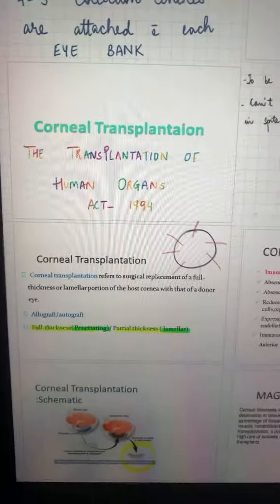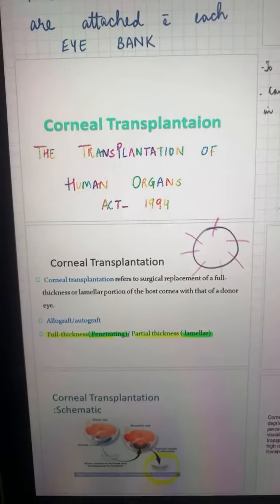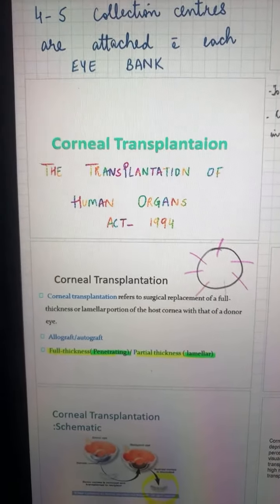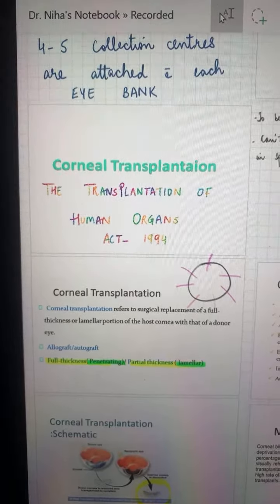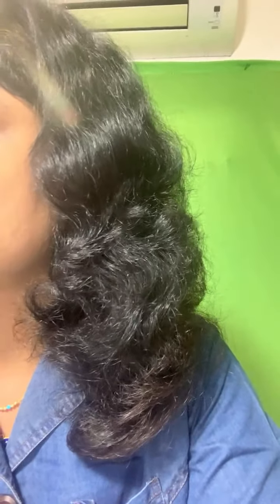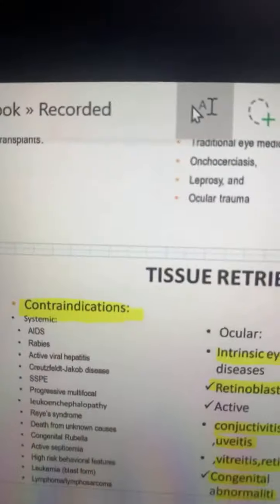See, this is there. The Transplantation of Human Organs Act was passed in 1994. So this is your question number 1. All right. Then we move to question number 2. Okay, so see this question number 2.